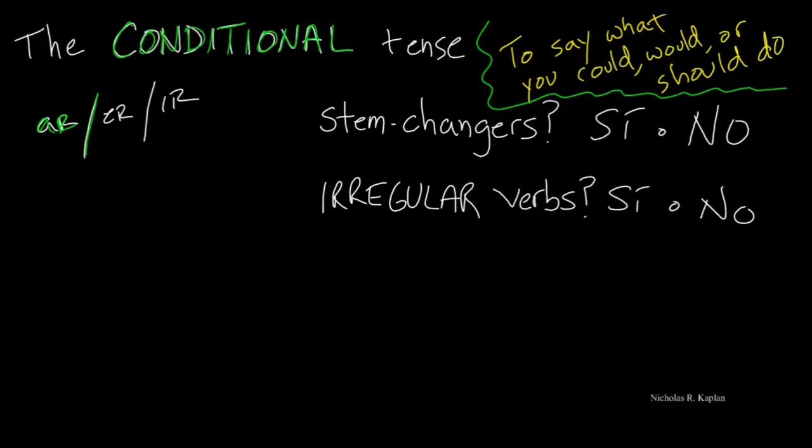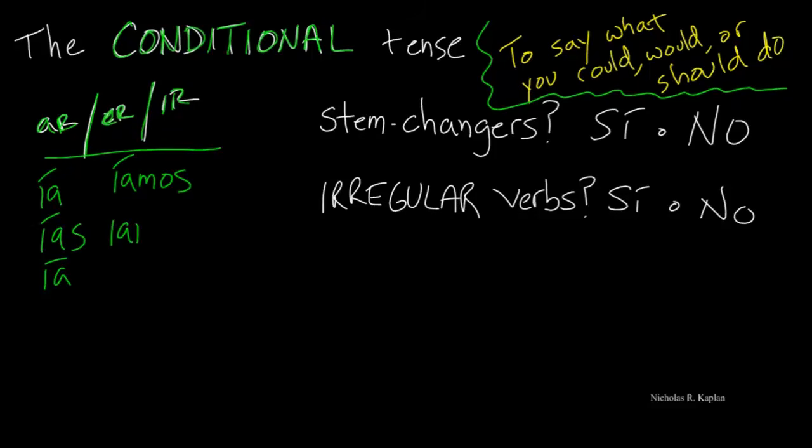And the nice part about the conditional is that the AR, the ER, and the IR verbs all have the same endings. You'll notice that each one of these has an accent. So step one, for things you need to do, you're gonna have to memorize.